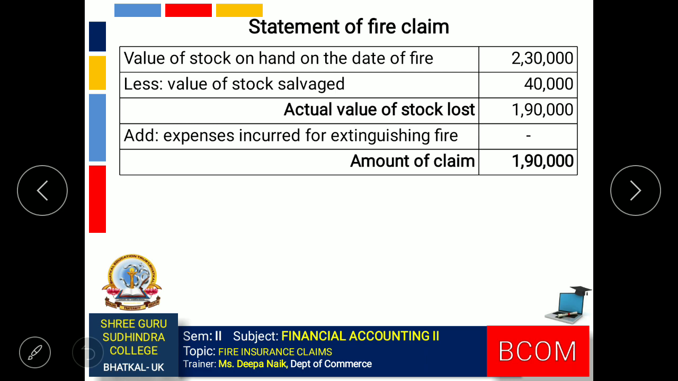To this we need to add the expenses, but expenses are not given in the question, so we directly get the amount of claim, 1,90,000.